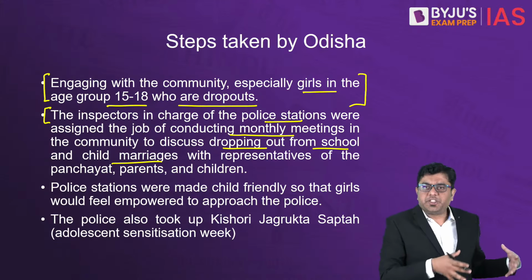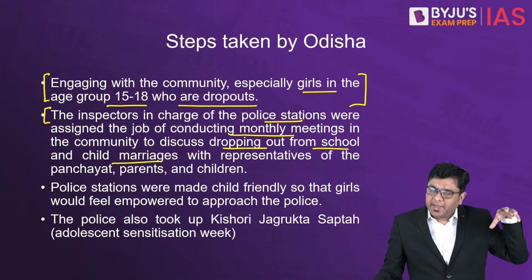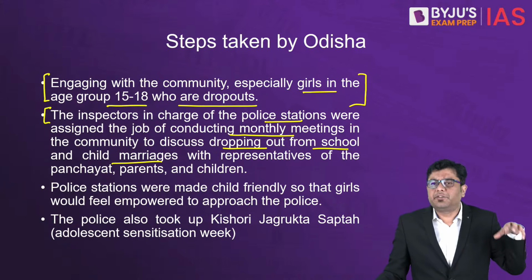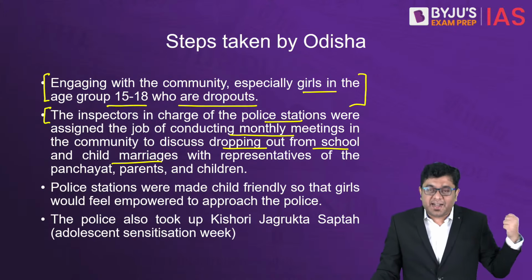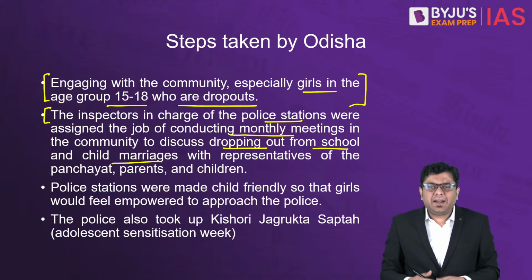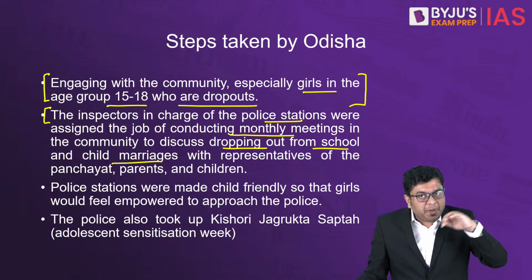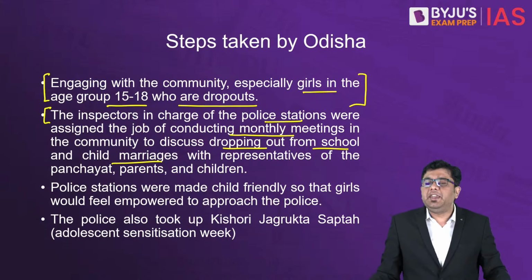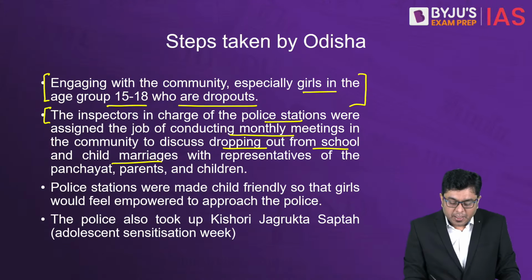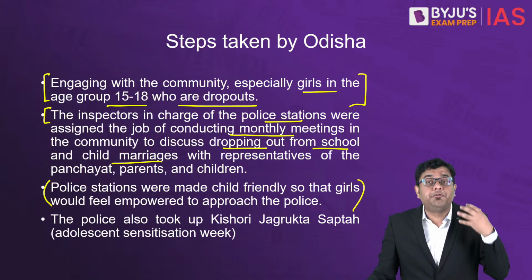Each of the police stations is tasked with a certain number of areas, blocks, talukas, panchayats, etc., which they end up adopting. And when they adopt that, they ensure that in those areas, the problem of child marriage is uprooted from the very, very bottom.